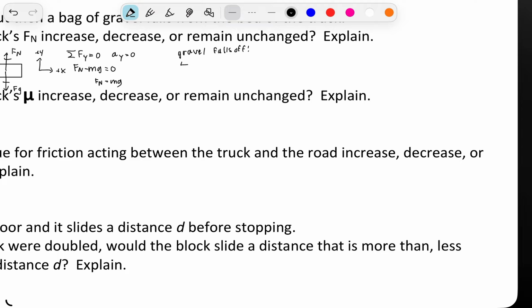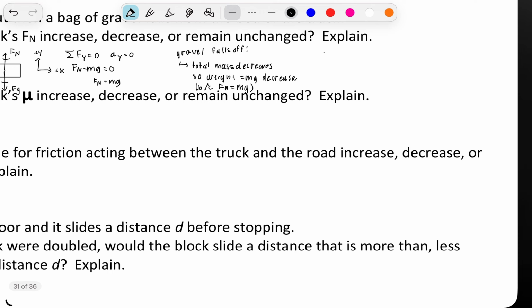When this happens, total mass is going to decrease. So that means that the weight, which is equal to the mass times the gravity, decreases too. That's because Fn is equal to mass times gravity. So therefore, mass decreases. That means weight will decrease. And then normal force will decrease.